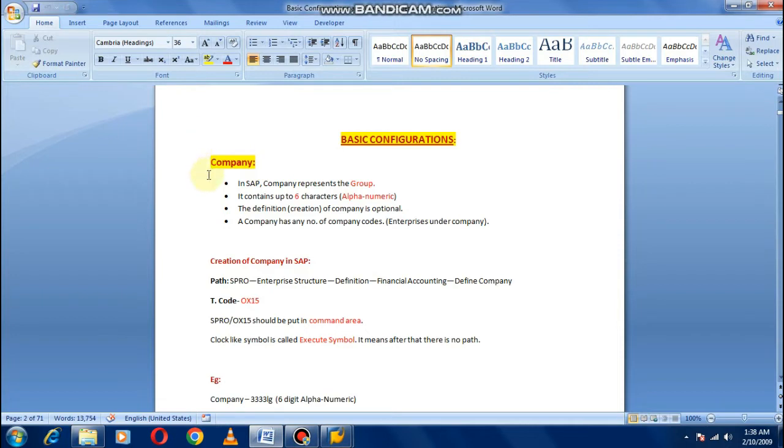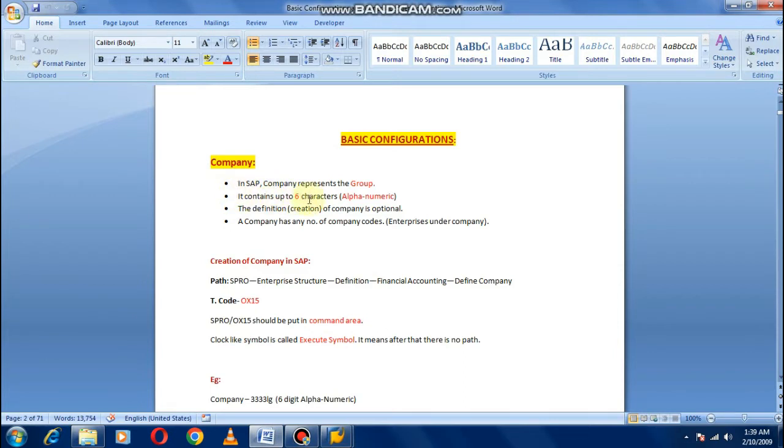So what is a company in SAP? In SAP, a company represents the group. That means there is a Reliance group under which Reliance Communication, Reliance Jio, Reliance Digital, and so on. So that is the group, Reliance group. In SAP, Reliance is a company, and Reliance Jio, Reliance Communications and other Reliance companies are company codes. Okay, I think you got it clear.